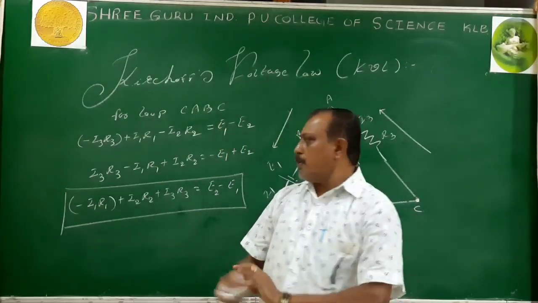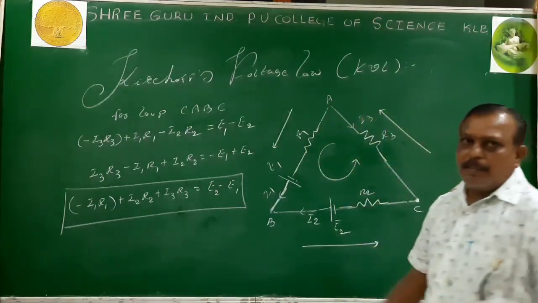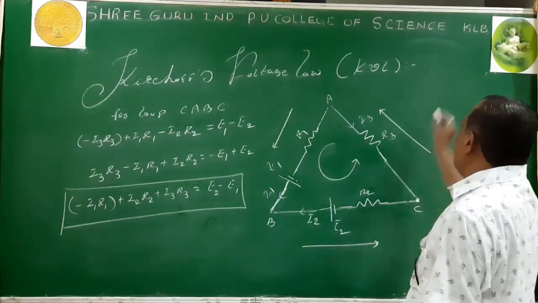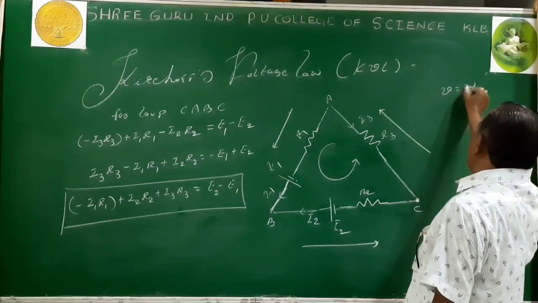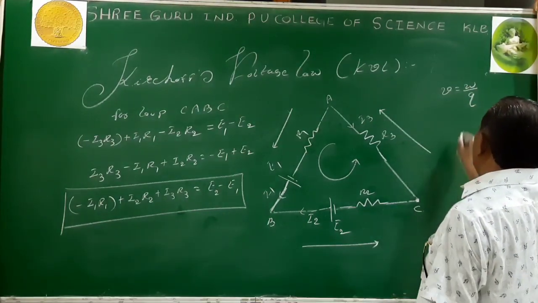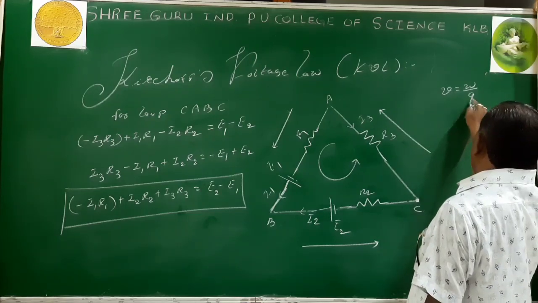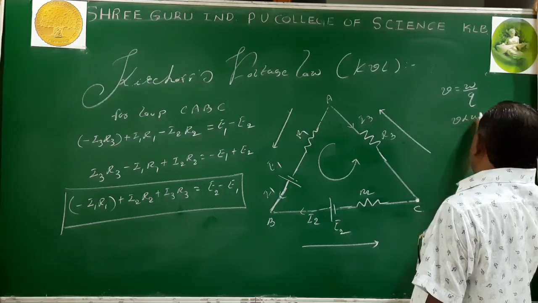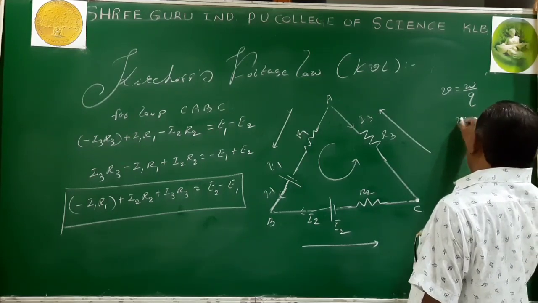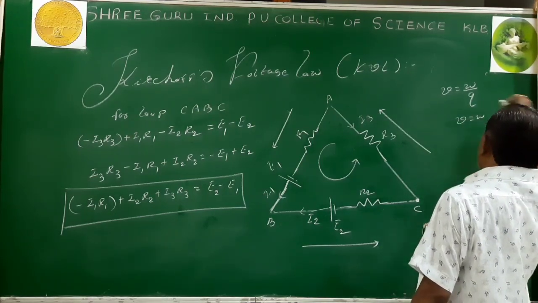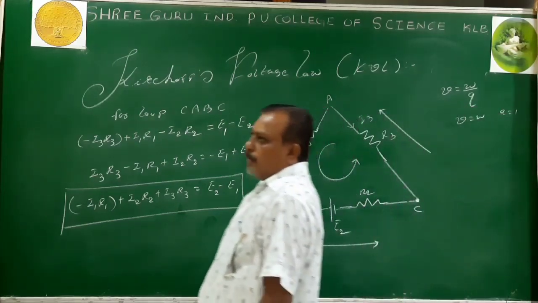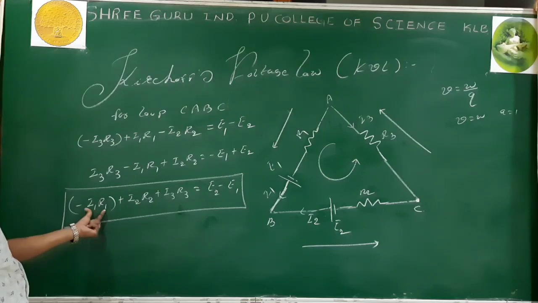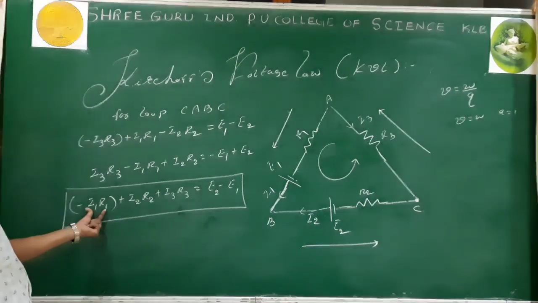Then what about this? I take a little backup from electrostatics. V equals W by Q. Right? So I take Q as constant, V is directly proportional to W. So I can take V equals W when Q equals 1. What is the SI unit of potential difference? That is volt.